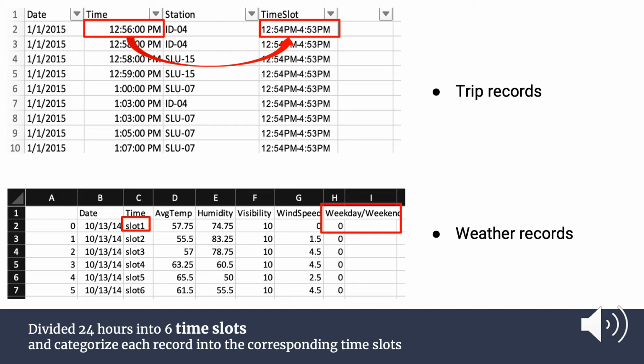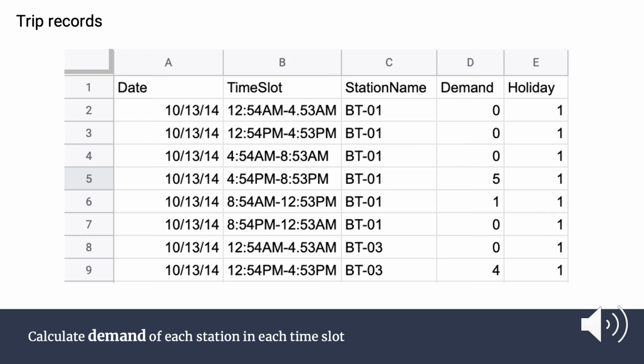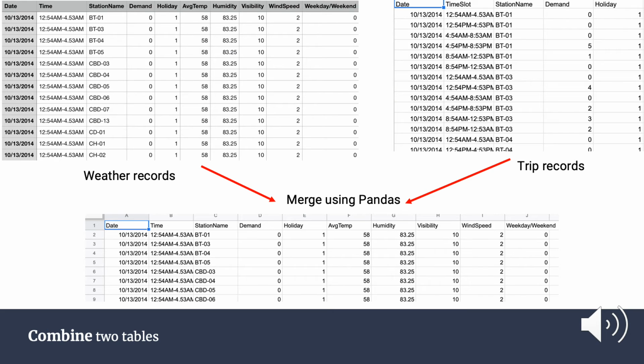Then we turn the hourly data into 4-hour data. It means 6 time slots per day for both the trip and weather records. For the weather records, all the other variables are calculated as a mean of the corresponding time slot. We then add a binary variable, weekend, to the dataset. Then we add a new variable, demand, to the trip data as the total number of records of each station each day of each time period. We assume that is the demand. In order to integrate all features in one file, we use pandas to merge the two tables.